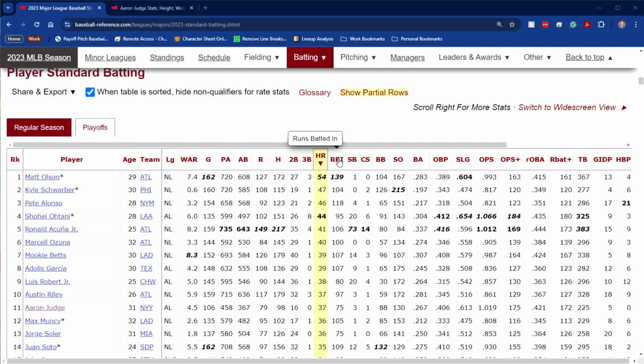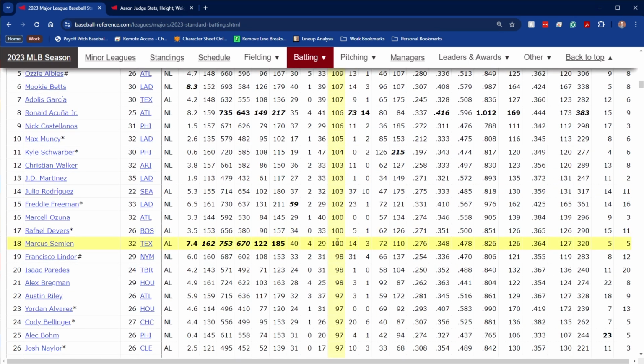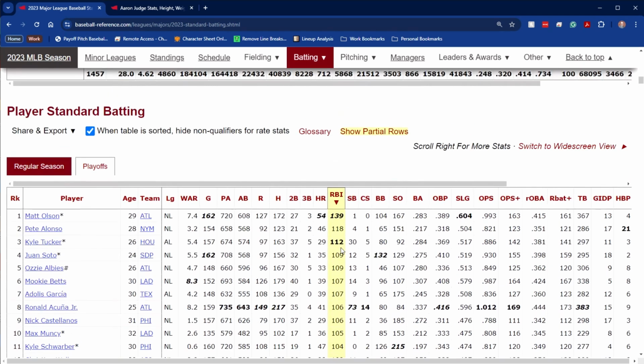The average player had 59 RBI in 2023. But again, this is one of those categories like runs where 100 or above is pretty good. You can see here you'd have to be one of the top 18 players last year. 100 or more RBI would put you at a top 18 player. The leaders, you can see here, had 139 in the National League and 112 in the American League. So most of the time, players aren't getting that much more than 100 RBI.